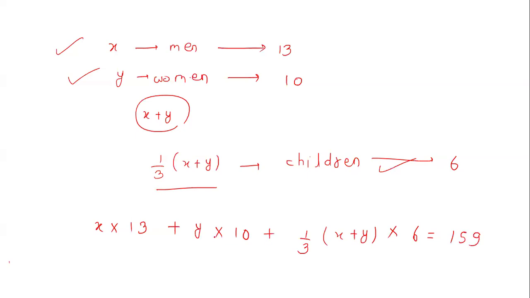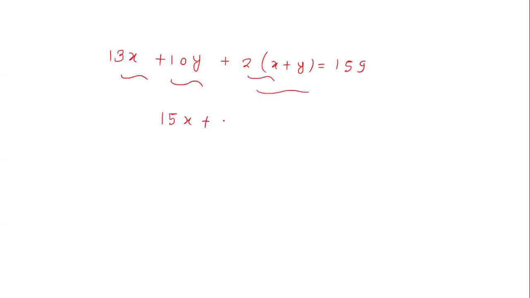So we are getting one algebraic equation. What is this equation? It is 13x plus 10y plus 2 times (x plus y) is equal to 159. Now you see, 2x plus 13x becomes 15x, and 10y plus 2y becomes 12y, equal to 159. So you can divide by 3. This becomes 5x plus 4y, and if you divide 159 by 3, it comes to 53.